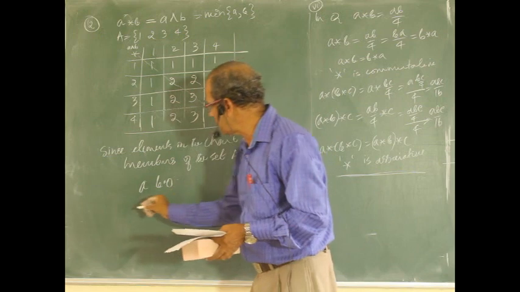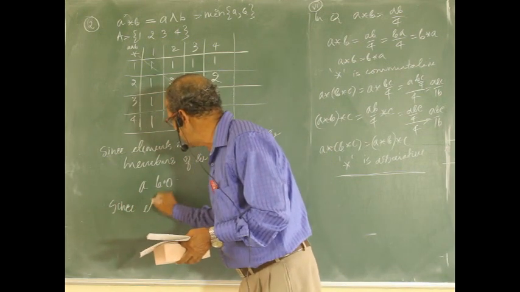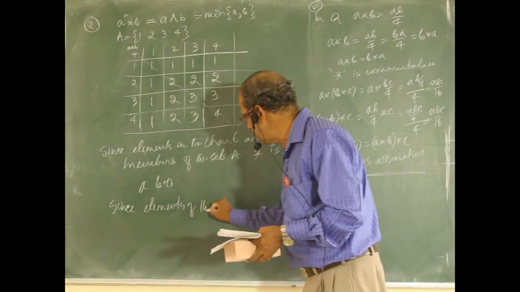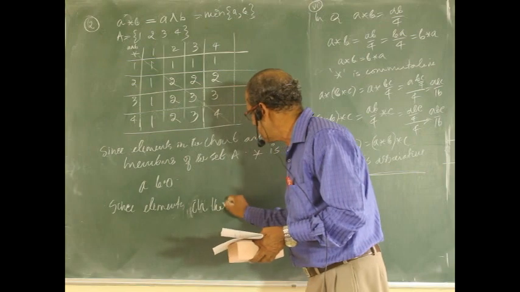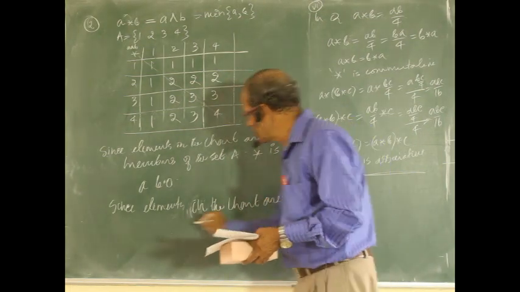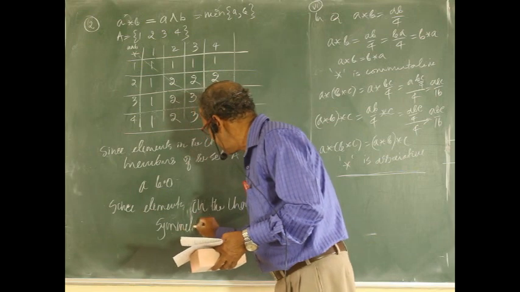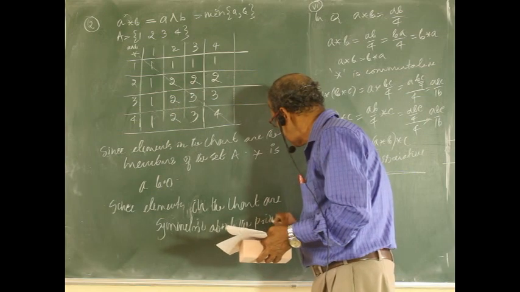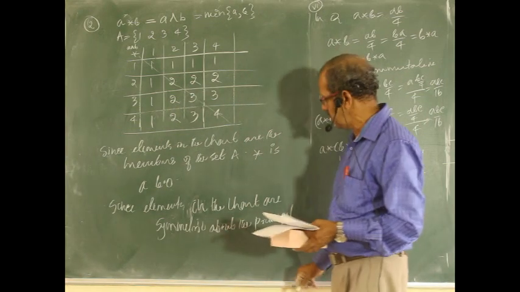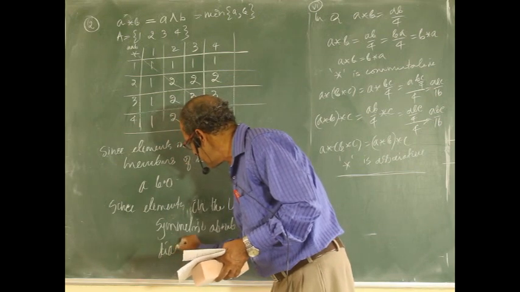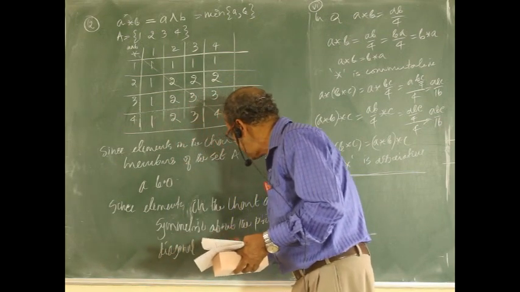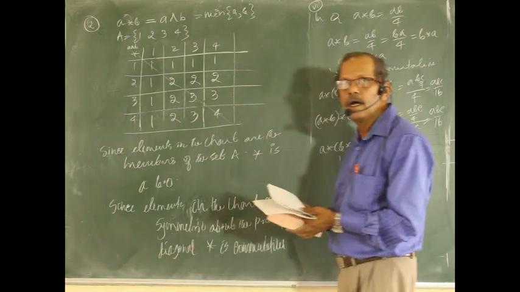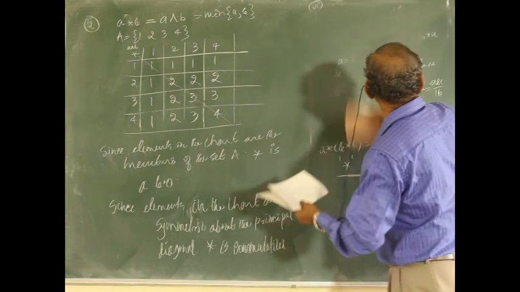Therefore, commutative property is satisfied, since elements in the chart are symmetric about the principal diagonal. Actually, there are two diagonals, but we use the principal diagonal. Star is commutative.